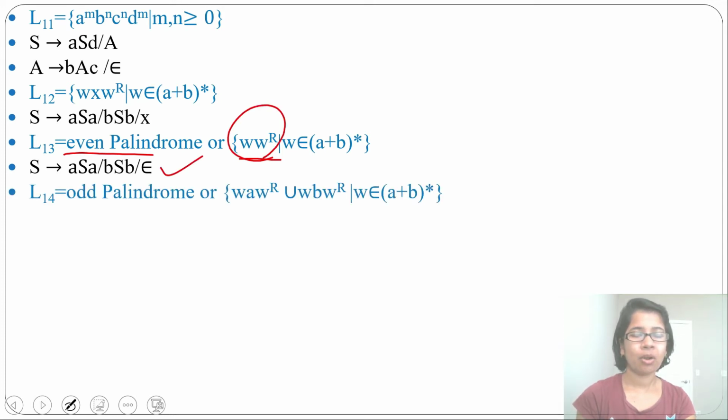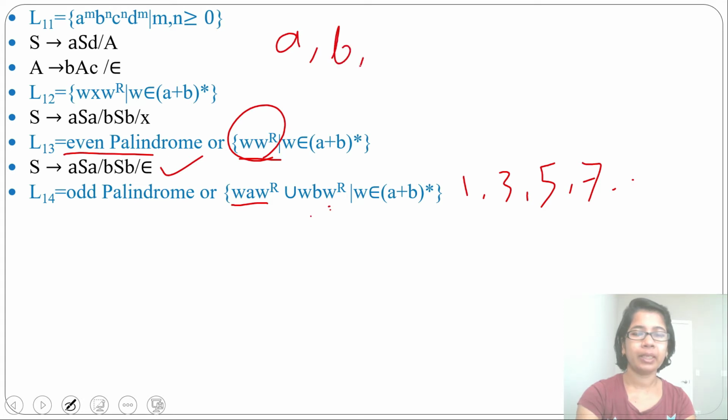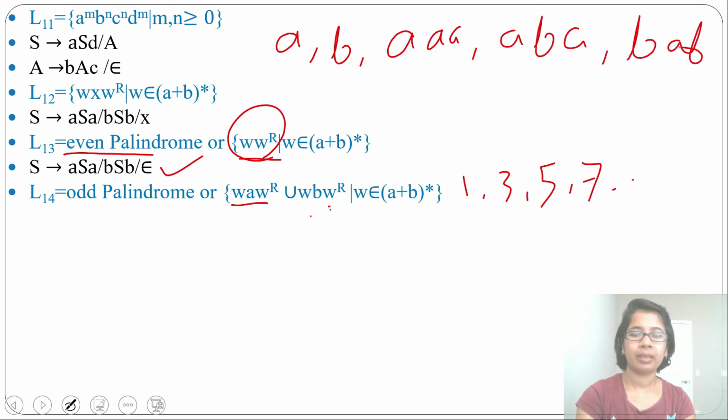Next language, odd palindrome. Odd palindrome means length should be odd. Length will be 1, 3, 5, 7 like this. You can write this as W A W reverse union W B W reverse. Which strings will it accept? It will accept single A, single B, then AAA, ABA, like this. Here all lengths are odd.